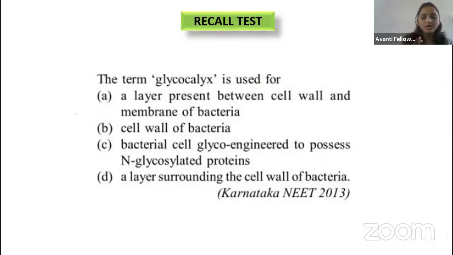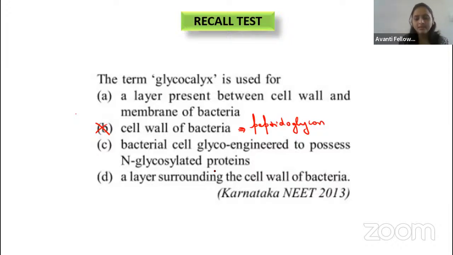First of all, come to option B. They are telling that it is the cell wall of bacteria. Is that correct, guys? No, right. The cell wall of bacteria is peptidoglycan, right? So option B is wrong. It is a peptidoglycan. Then coming to option C, we have not learned about that, right?